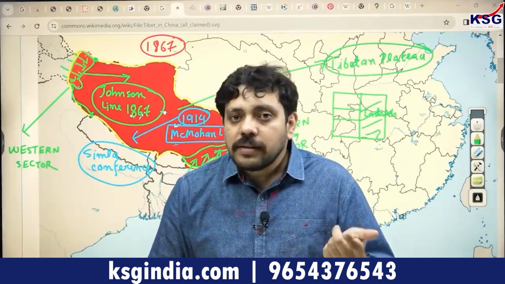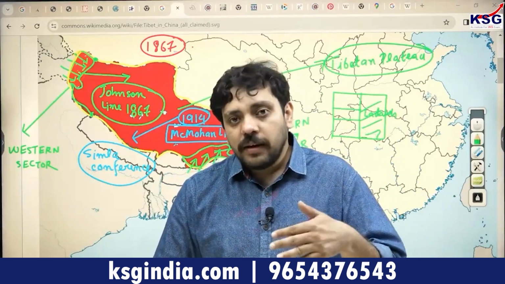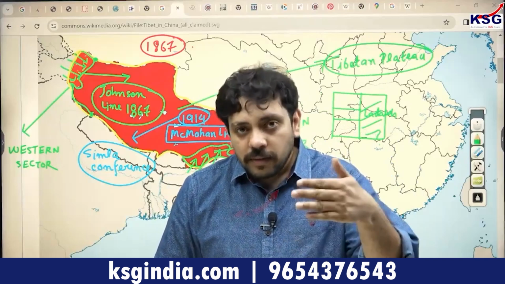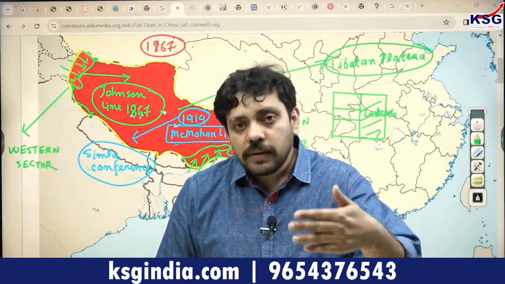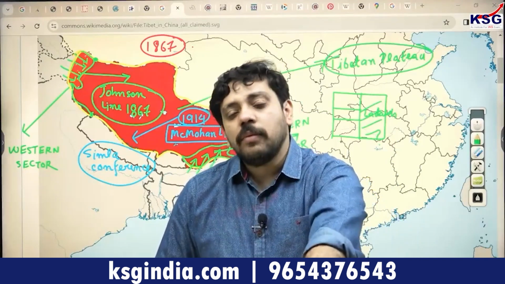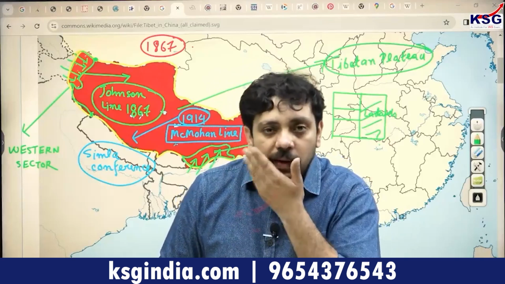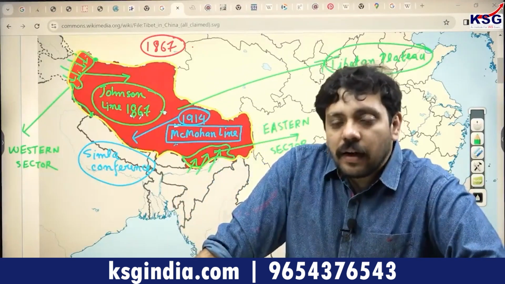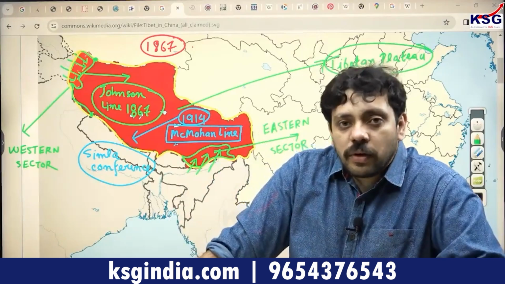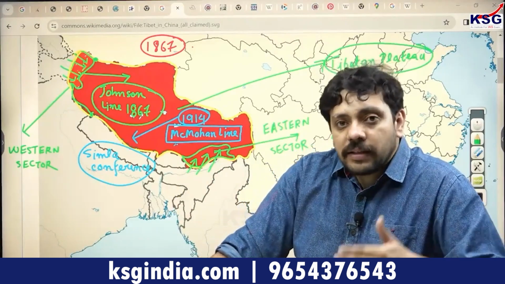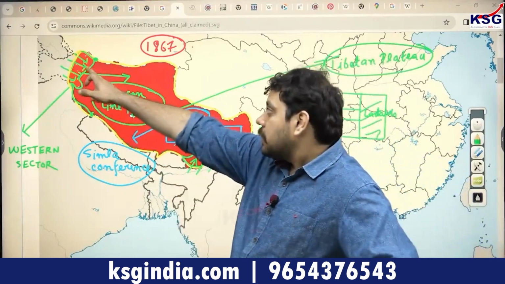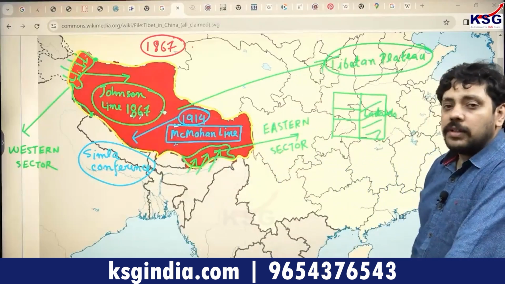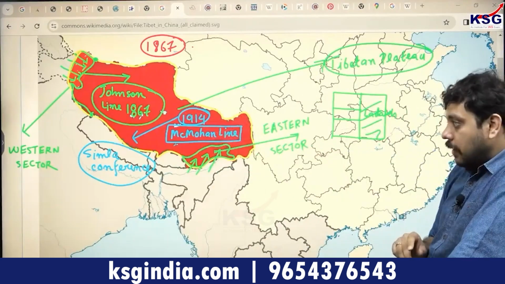That what the Tibetans did was they claimed this part to be their territory, and the Britishers forced the Tibetans to give this territory to India and finalize a document with them. Because the Britishers were powerful, the Tibetans had to relent. But the Tibetans never really necessarily acknowledged the legitimacy of the Johnson Line and the McMahon Line, and still considered these areas to be part of the Tibetan territory.